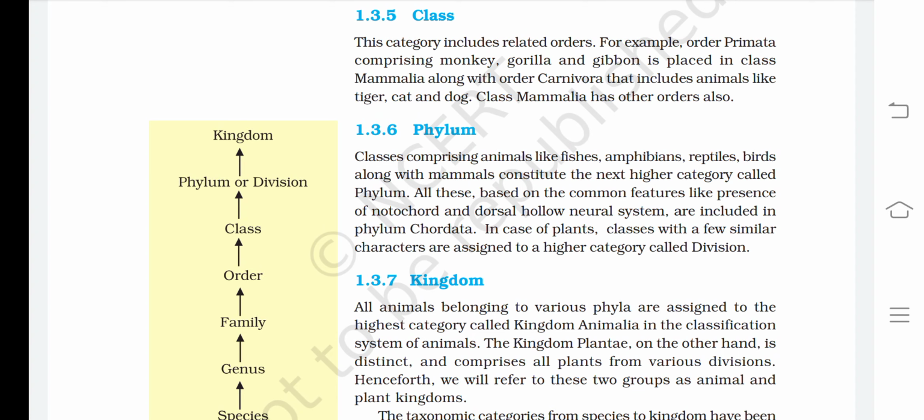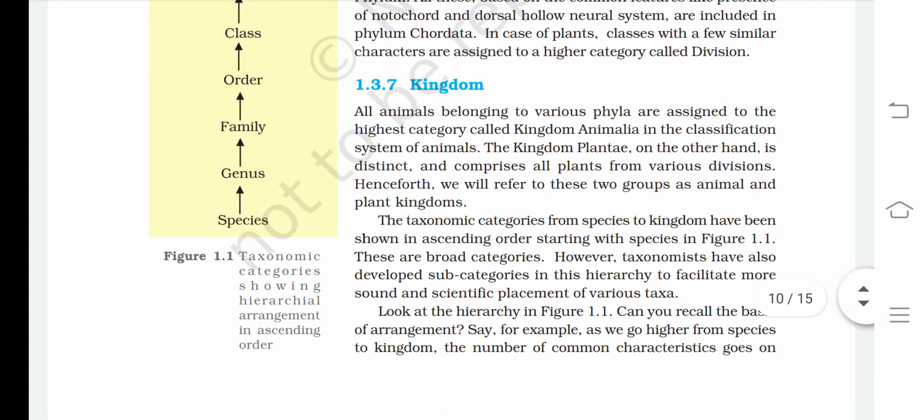division. All animals belonging to various phyla are assigned to the highest category called kingdom Animalia in the classification system of animals. The kingdom Plantae, on the other hand, is distinct and comprises all plants from various divisions. Henceforth, we will refer to these two groups as animal and plant kingdoms. The taxonomic categories from species to kingdom have been shown in ascending order, starting with species, in figure 1.1.